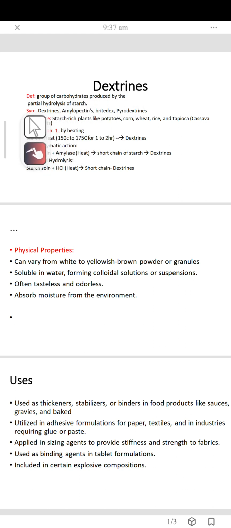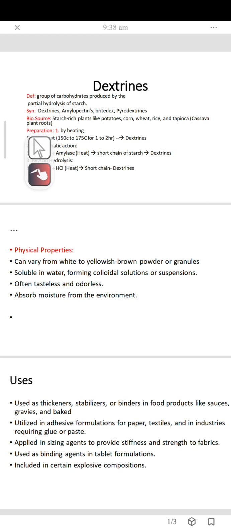Synonyms of dextrin are amylodextrin. It is not amylopectin. Amylodextrins, bright dex or pyrodextrin. Biological source: it is mostly found in plants like potatoes, corn, wheat, rice, and tapioca, which is a cassava plant root.